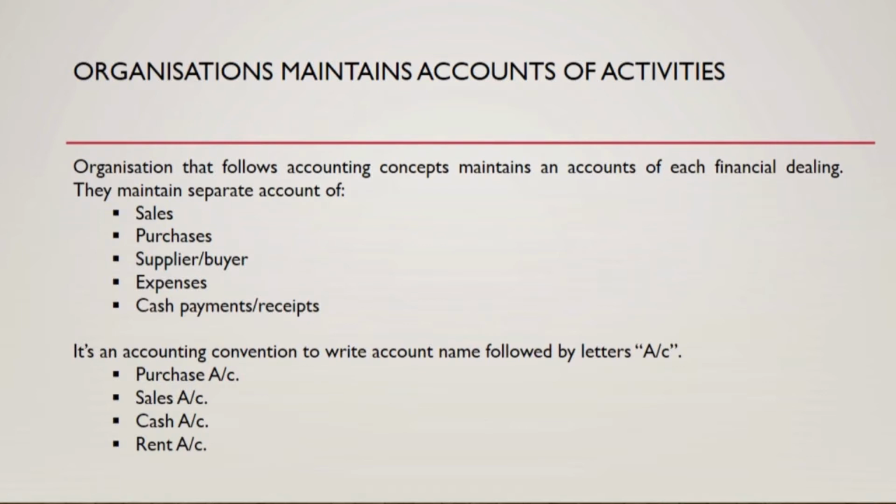In accounting, when you maintain an account of each of these types, you name them using the following convention. Each account is suffixed with the letters A/C. For purchases, you write the name of its account as purchase account, for sales you write it as sales account, and so on. And under each account you maintain its respective records.